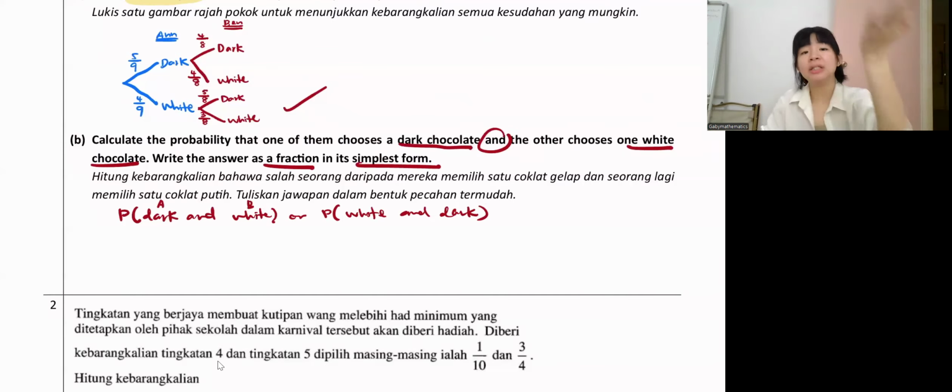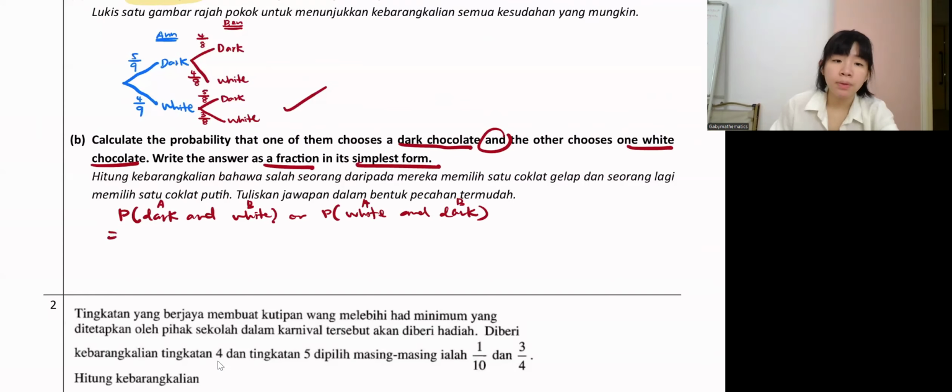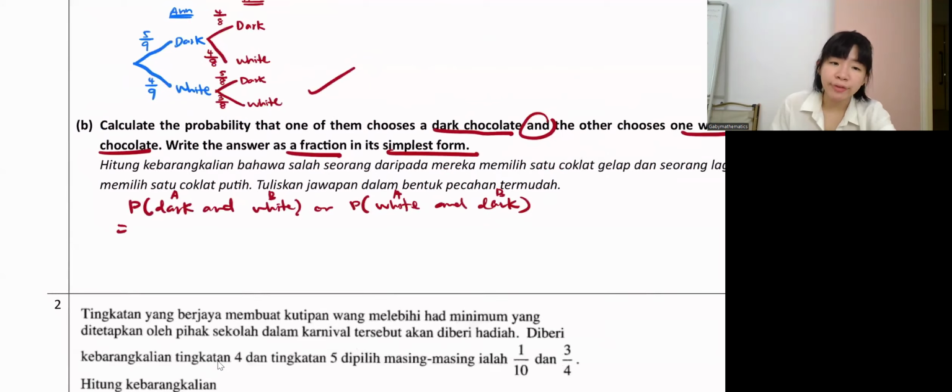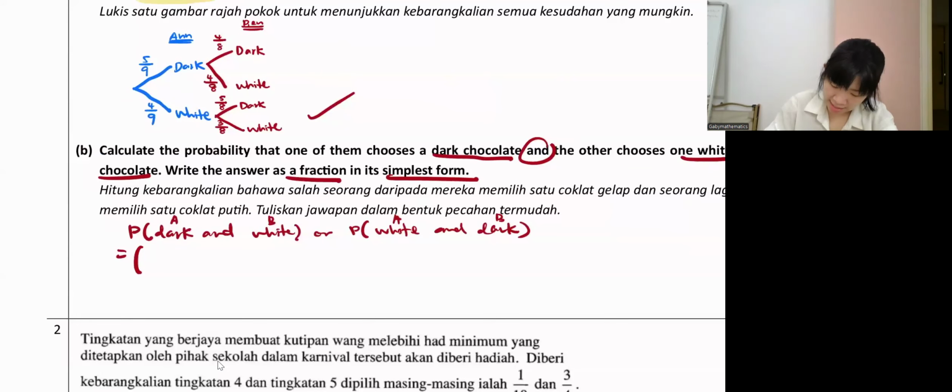Anne takes dark chocolate and then Ben takes white chocolate, or maybe Anne takes white chocolate and Ben takes dark chocolate. Now put the probability. For Anne taking dark chocolate, 5 over 9. When you see "and", it means times. How about the probability of white? Ben took white. White is 4 over 8.